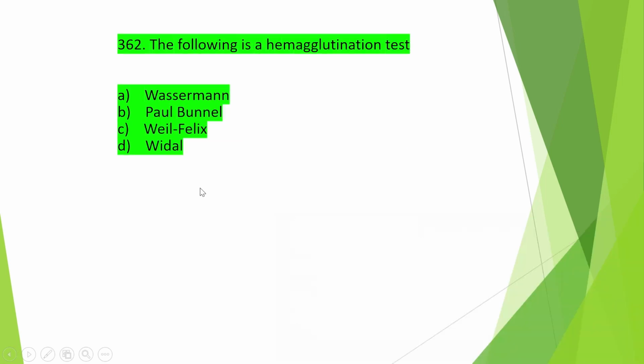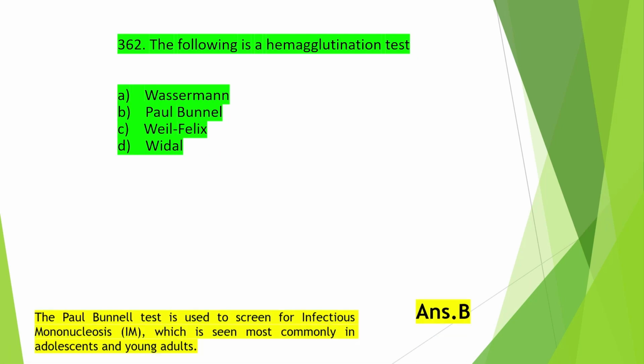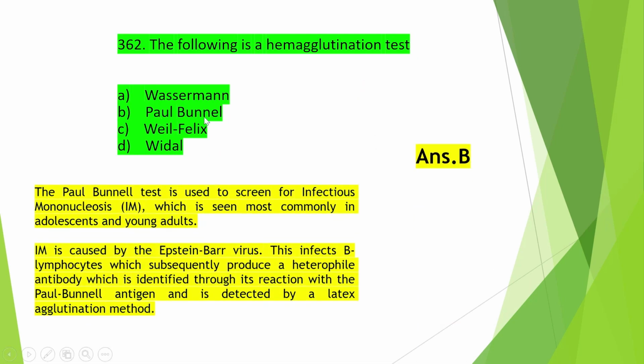Okay. So the next question is, the following is a hemagglutination test. The options are Wasserman, Paul Bunnell, Weil-Felix or Widal test. So which one is the hemagglutination test? And the right answer is option B, that is Paul Bunnell test is a hemagglutination test.